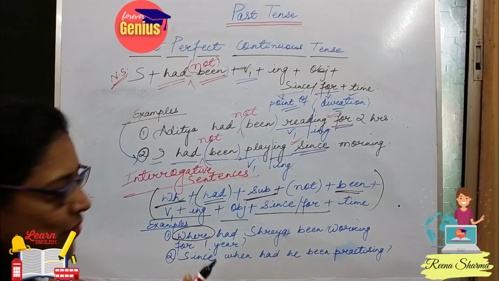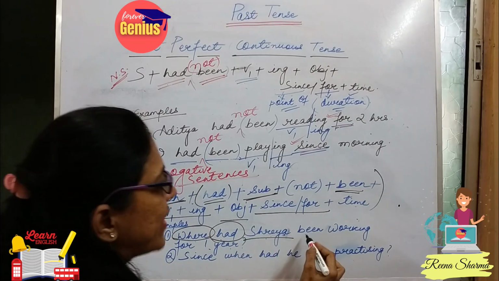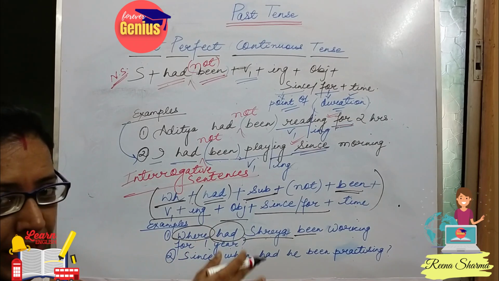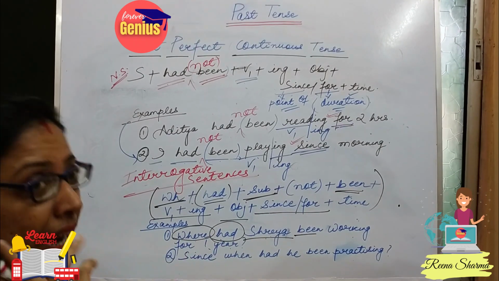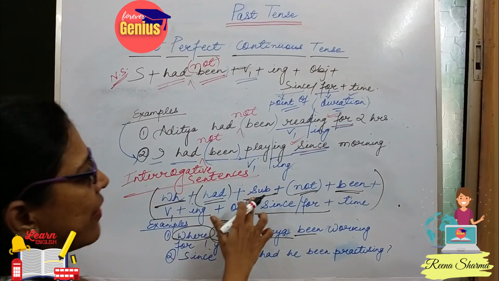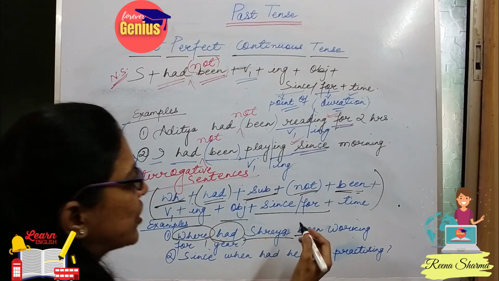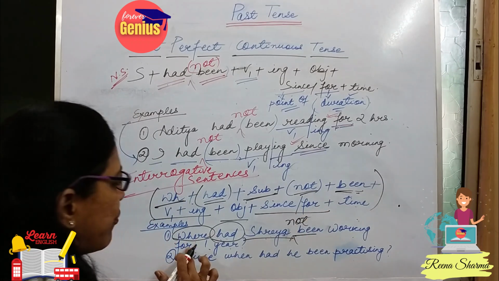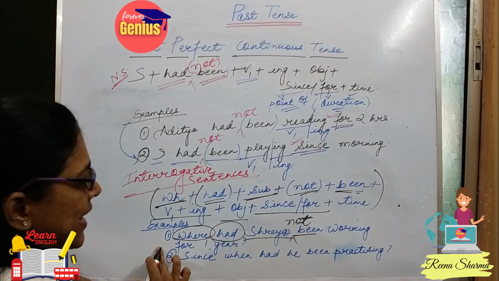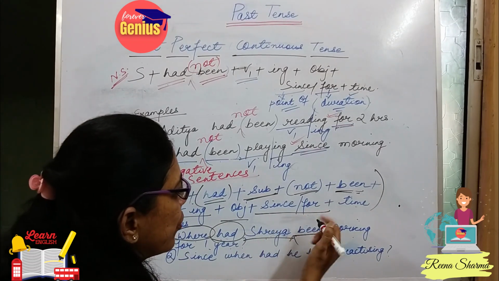See, where is the WH family. Had is the helping verb. Shreya is the subject. Then been working. If it is an affirmative sentence, for 1 year. But if it is a negative sentence, I will use not. Not will always be used after the subject and before the main verb and been here. So, where had Shreya not been working for 1 year? It is not giving a complete meaning. When I am using not in this sentence, the meaning is totally reversed. But I am just explaining how to use not.